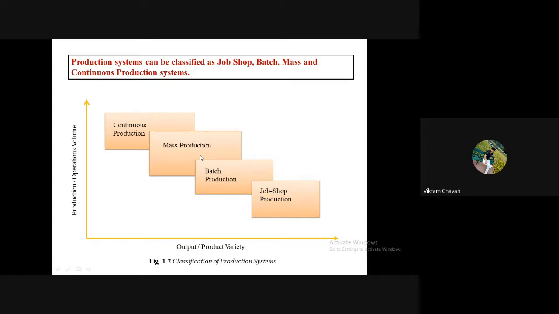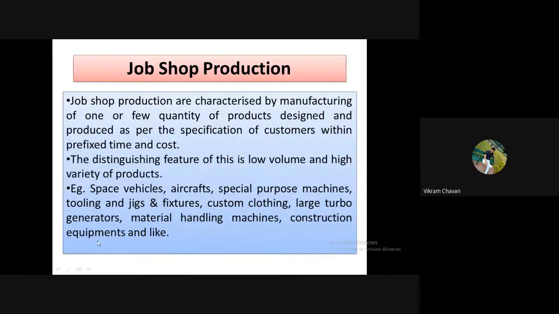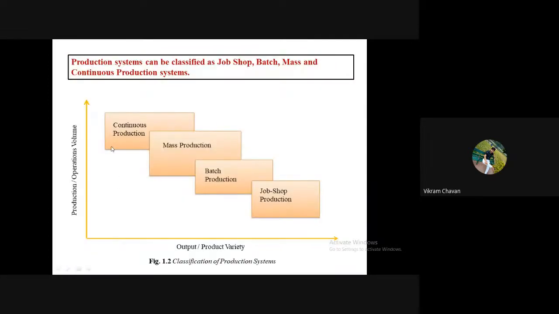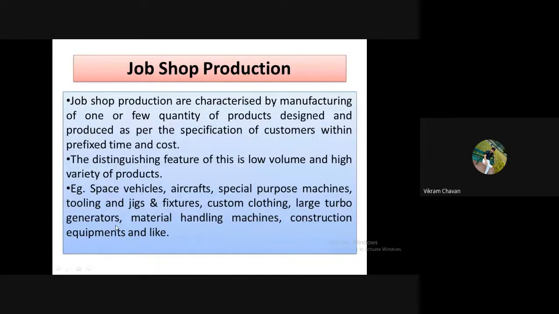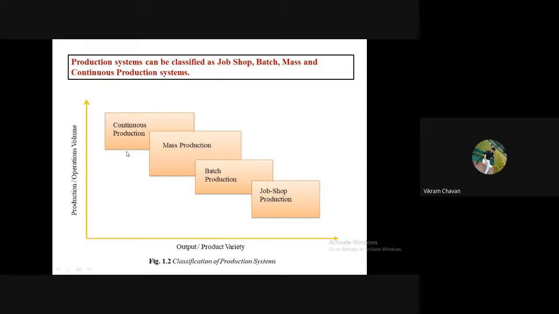Then the next type is the continuous production system, where the products are produced continuously, whose volume is very much higher than the mass production system and its variety is very low. If you compare with the x-axis, the variety is very low.